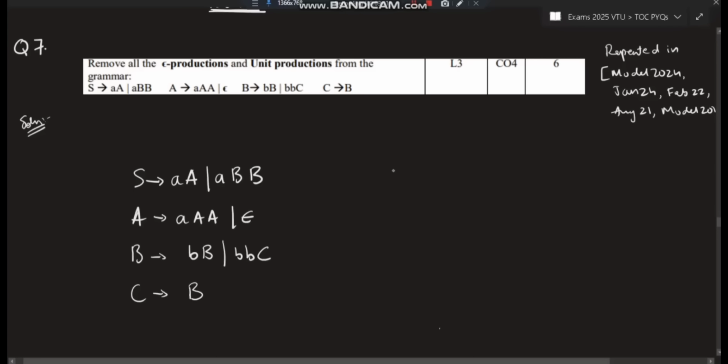What do you mean by removing? For removing, we'll be writing here epsilon is nothing but null production. Okay. So in order not to confuse you, let's write epsilon production only. So epsilon production, which letter is forming epsilon production? A. So I'll be writing here A. Is any other letter forming? No, it's not forming. So I'll keep it as A only here.